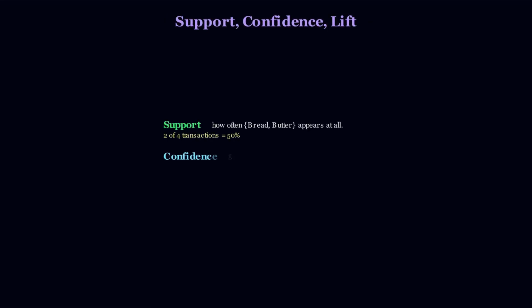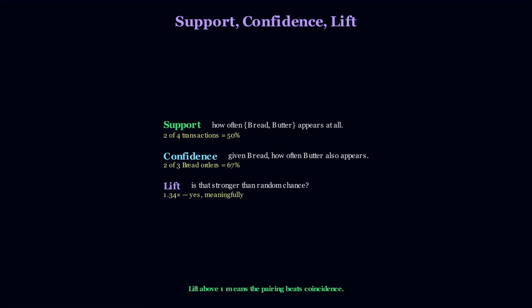3 numbers define every rule. Support: how often that combination appears at all. Confidence: given the first item, how often the second follows. Lift: is that stronger than pure random chance? Lift above 1 means the pairing beats coincidence.